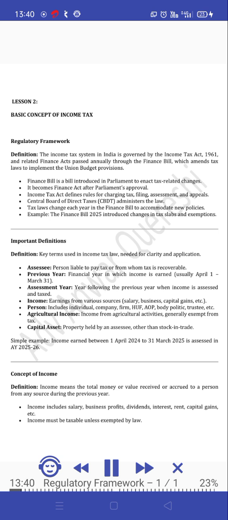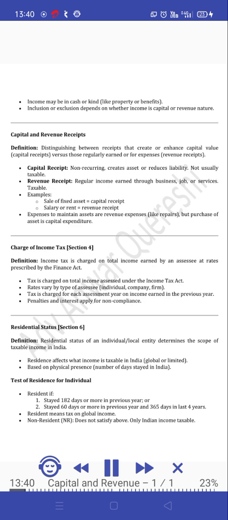Concept of income. Definition. Income means the total money or value received or accrued to a person from any source during the previous year. Income includes salary, business profits, dividends, interest, rent, capital gains, etc. Income must be taxable unless exempted by law. Income may be in cash or kind, like property or benefits. Inclusion or exclusion depends on whether income is capital or revenue in nature.